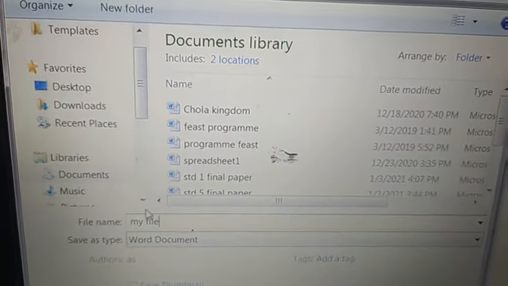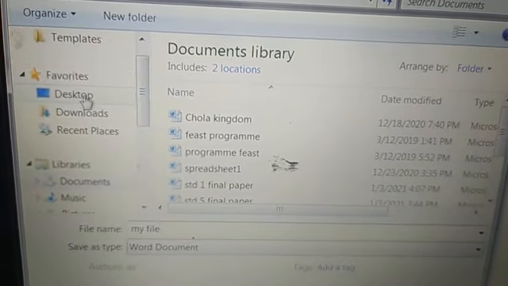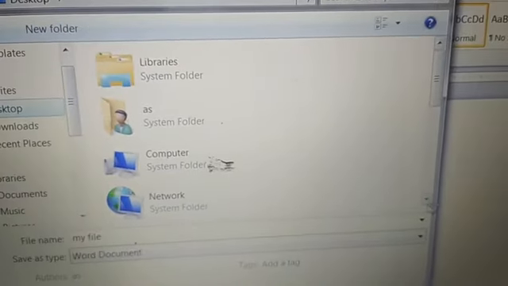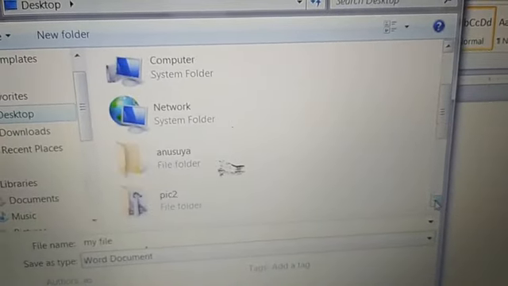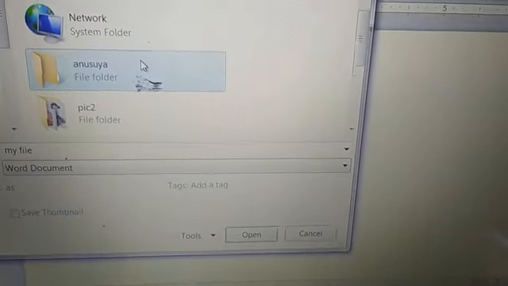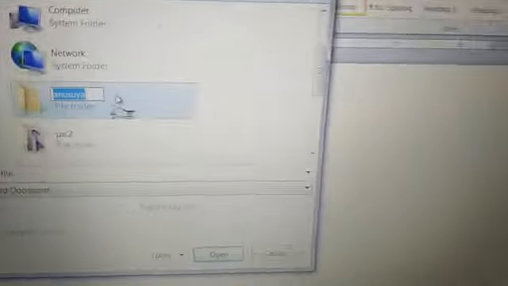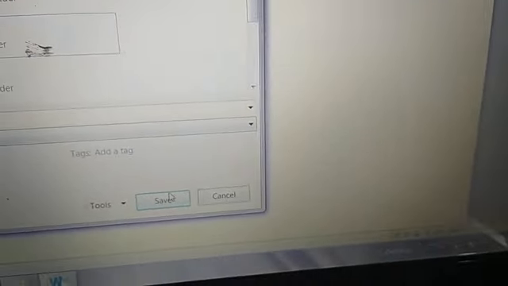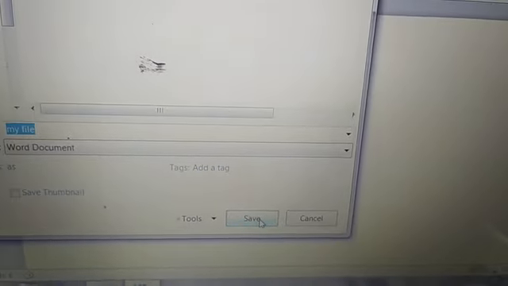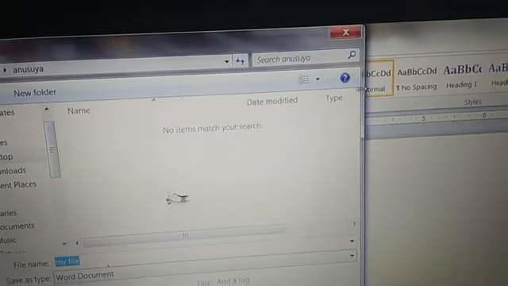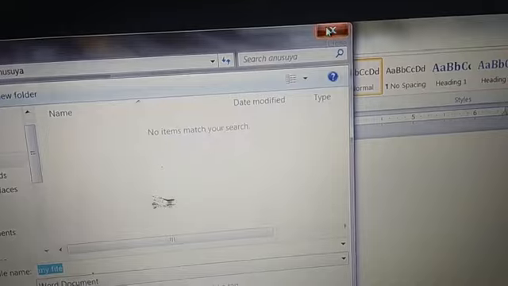My file. Now where you want to save? I have my folder on desktop now. So first I'll choose desktop. And now here I will choose my folder name. Anusuya, here this one. Okay. So choose this one. And finally click on save option. Done. Now this file of MS Word is saved in the desktop's Anusuya folder.